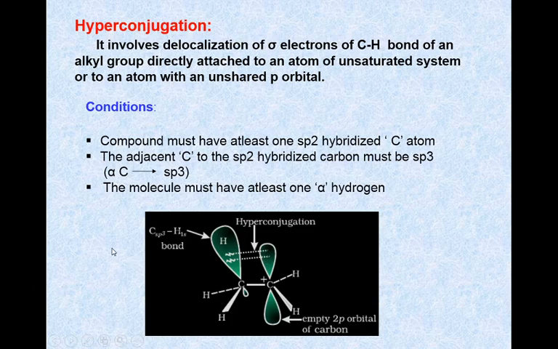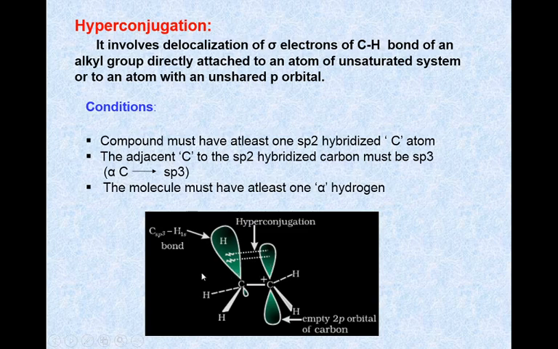Let us try to understand it further using the orbital diagram of a carbocation, that is the ethyl carbocation. You can see the first carbon which is tetrahedral, and the other is the sp2 carbon atom. What exactly happens in hyperconjugation is that the C-H bond lying adjacent to the sp2 carbon containing the empty p orbital, this is the empty p orbital, and the sigma electron of this particular system will actually delocalize with this empty 2p orbital of this carbon atom.